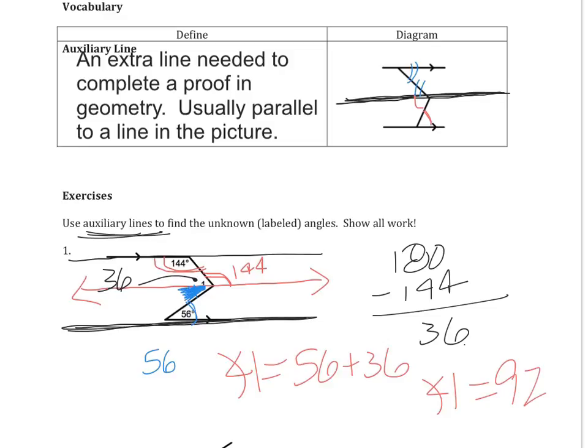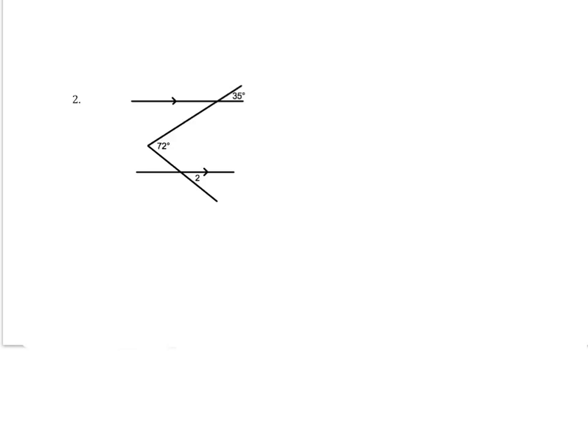That's a little tricky, so we're going to look at another one of those in class, but that's how you do that one. Okay, now we're going to go on to the next page. So in this case, I'm looking at number 2, and I'm trying to find angle 2. Now before I do anything, you want to draw that auxiliary line right smack in the middle so that we have alternate interior angles. I might also need to extend the given lines so that I can clearly see what's happening.